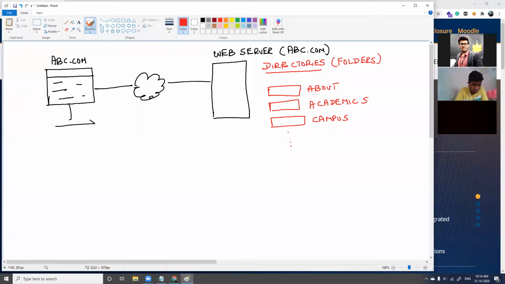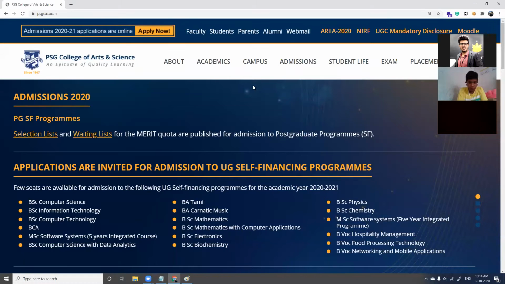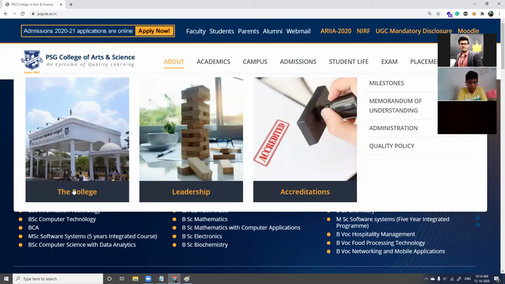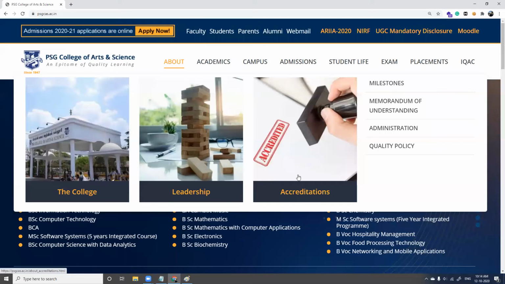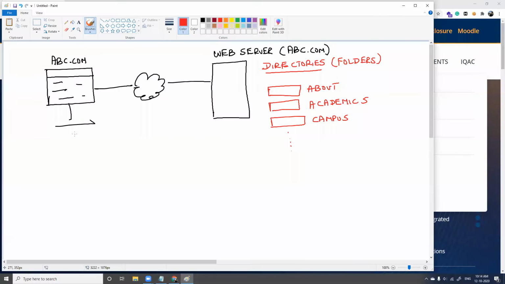Now, about page, in this directory, in this folder, what contents will be there? When I click about, I get college, leadership, accreditations. I get a few images here. Yes, all the things which are needed for loading this about page will be there. So you will have JPEG images, you will have MP4 files, any video files which are needed, and you will also have the script or the code which is needed for that page.